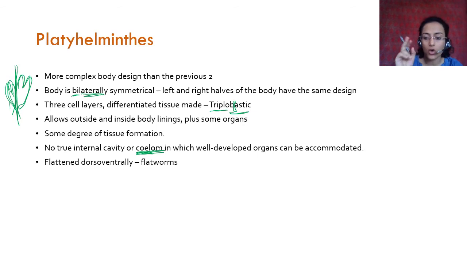They are flattened dorsoventrally. What is the dorsal and ventral side? When you stand up, the tummy side is the ventral side and your back side is the dorsal side, right? So when I talk about symmetry, symmetry is from side to side, while dorsal and ventral is front and back.